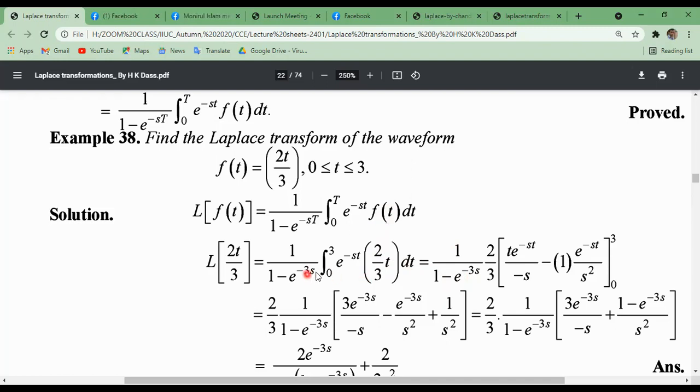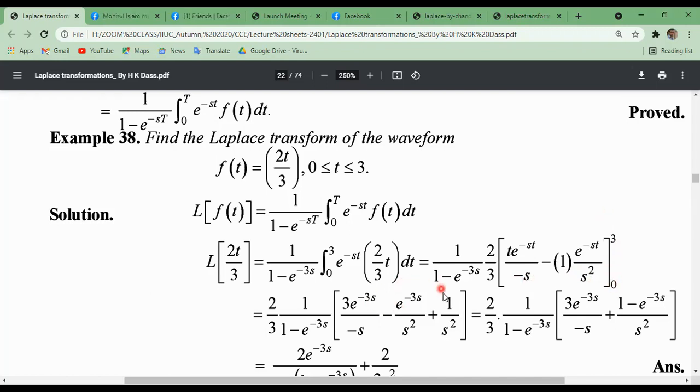This is the integration with respect to t of t into e to the power minus st. Integration by the UV process: u into the integration of v, minus the differentiation of u into the integration of v. That means t into the integration of e to the power minus st, which is e to the power minus st divided by minus s, minus the differentiation of t, which is 1, into the integration of e to the power minus st, which is e to the power minus st divided by s square. The integral limits are 0 to 3.